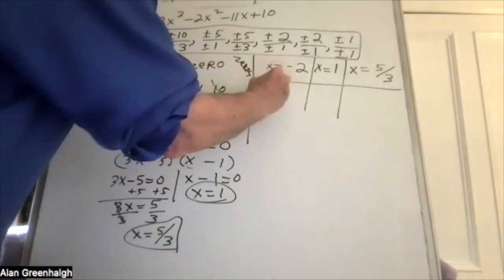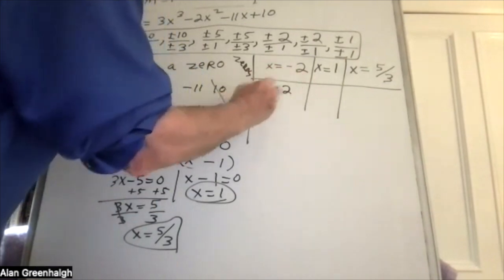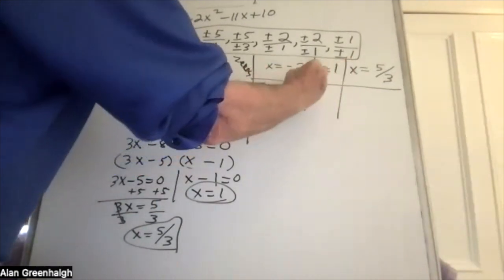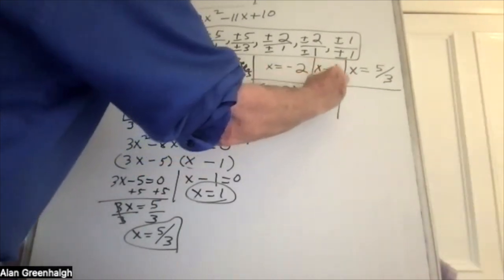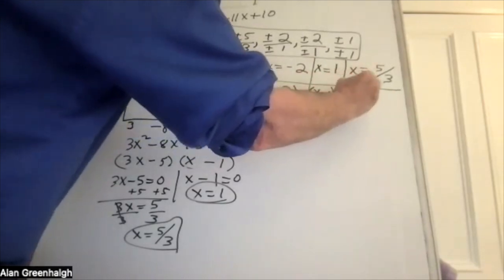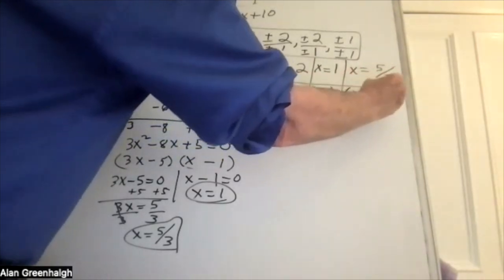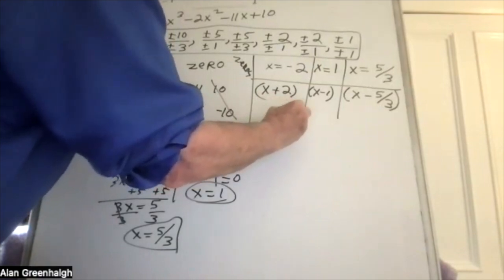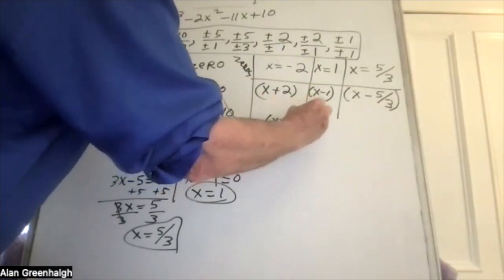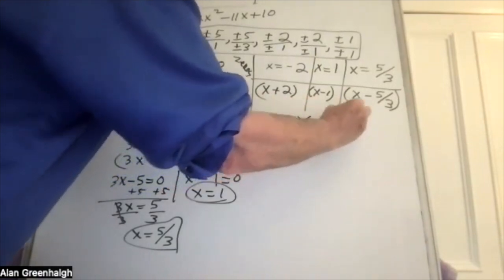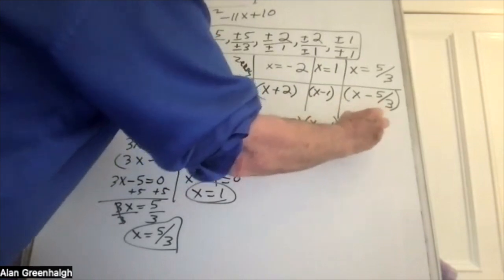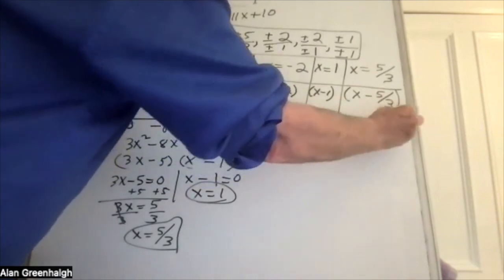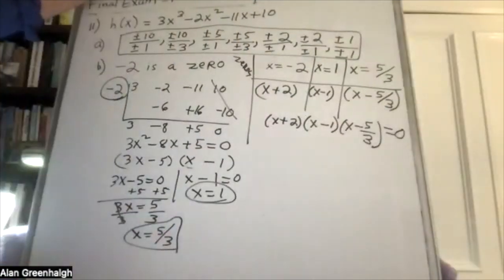So x plus 2 times x minus 1 times x minus 5/3. In other words, this would be it: x plus 2, x minus 1, x minus 5/3 equals 0. That's the linear factorization.